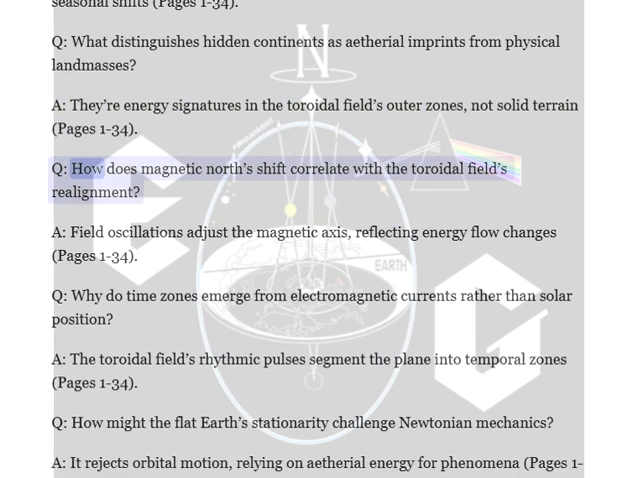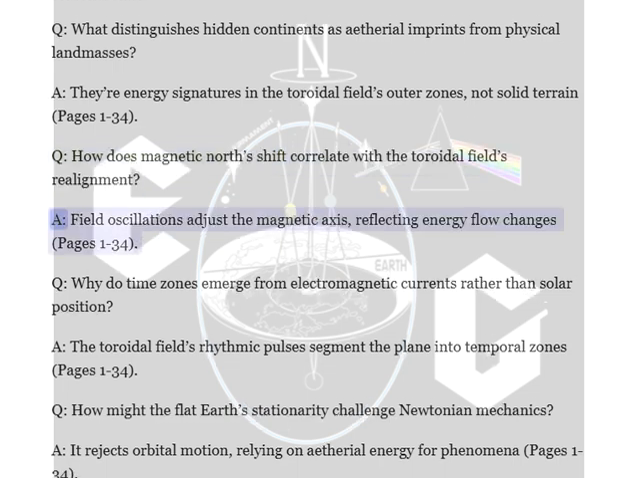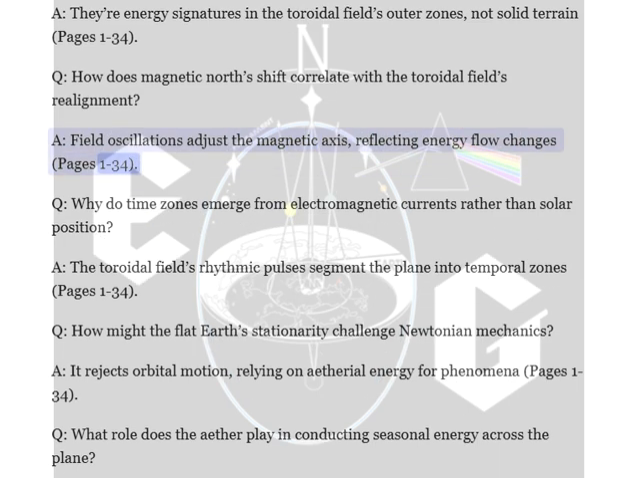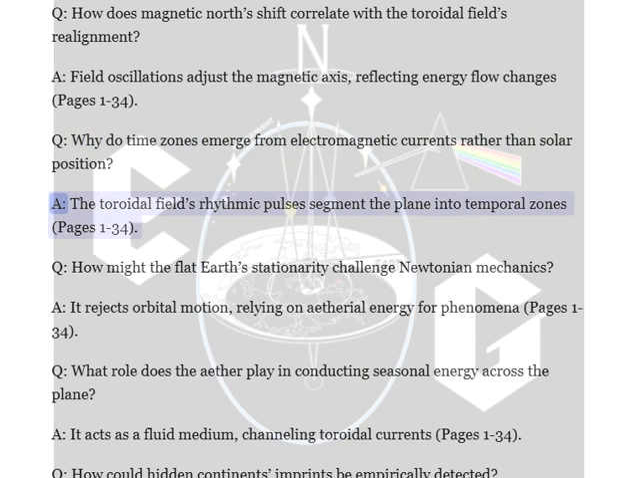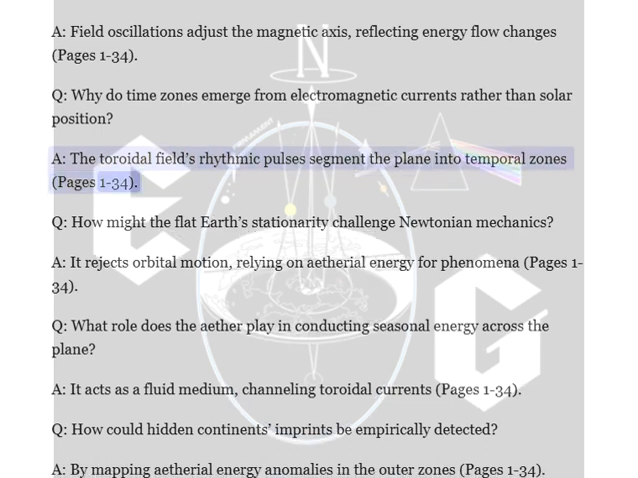Q. How does magnetic north shift correlate with the toroidal field's realignment? A. Field oscillations adjust the magnetic axis, reflecting energy flow changes, pages 1 to 34. Q. Why do time zones emerge from electromagnetic currents rather than solar position? A. The toroidal field's rhythmic pulses segment the plane into temporal zones, pages 1 to 34.